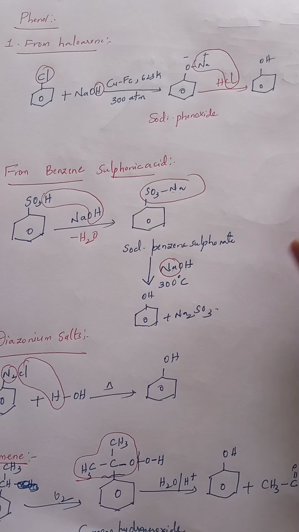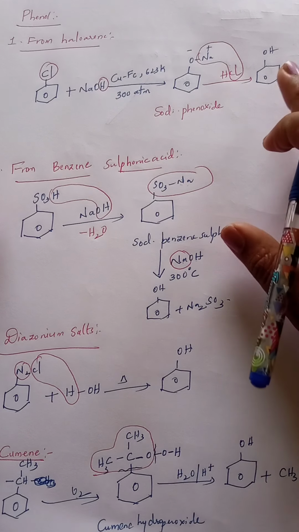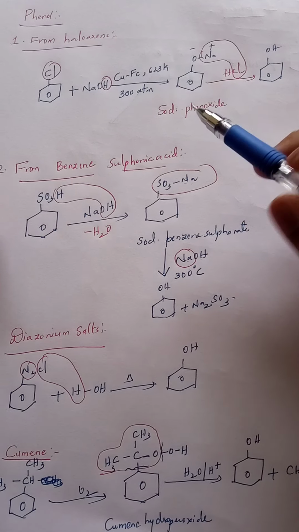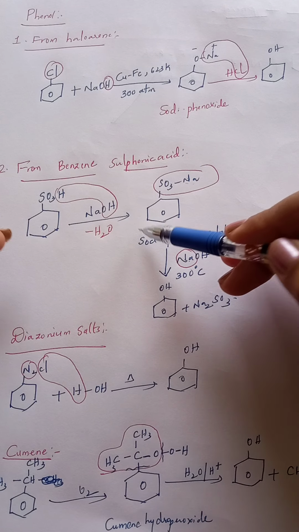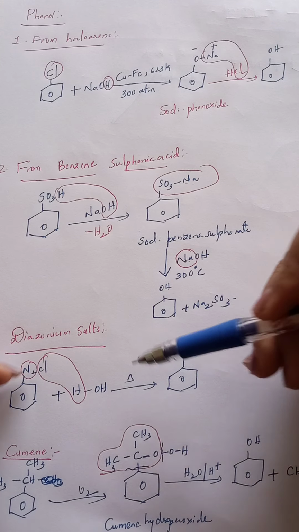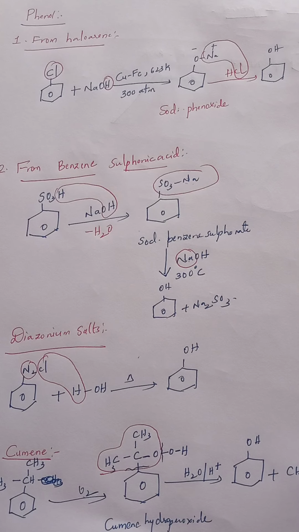By using these four important methods, we can easily prepare phenol. Phenol from haloarene, phenol from benzene sulfonic acid, phenol from diazonium salt, and phenol from cumene. These are the four important methods. In next class we will see about the chemical properties, synopsis related to the chemical properties of alcohols and phenols. Thank you.